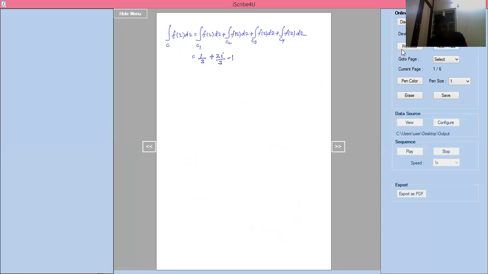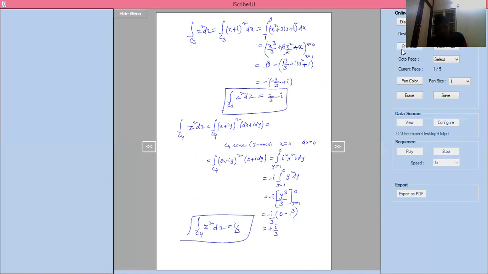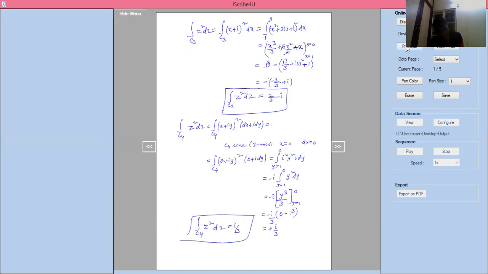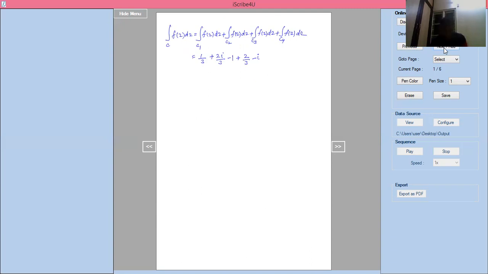Next C3. What is that? C3 is nothing but 2 by 3 minus i. Next, the fourth one is C4. C4 is nothing but i by 3.